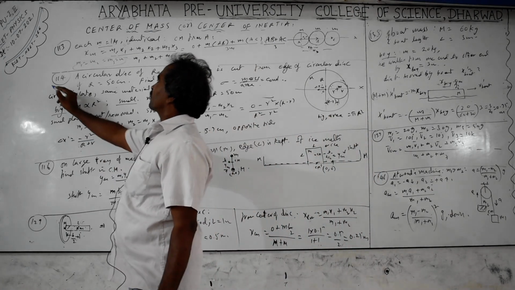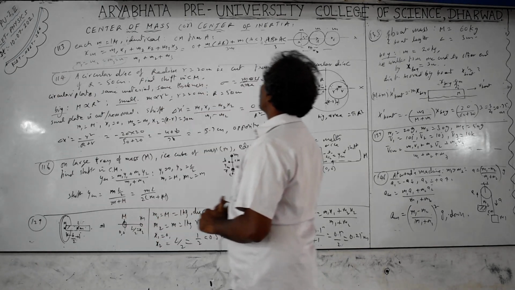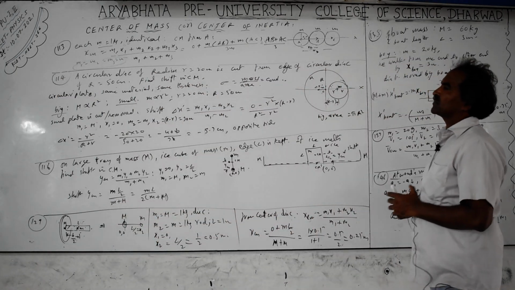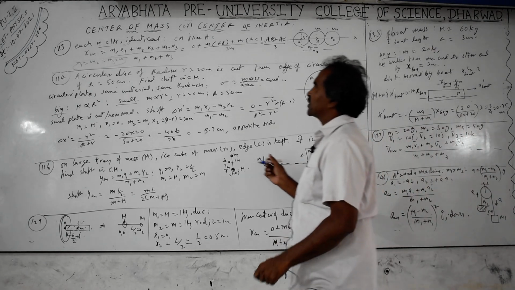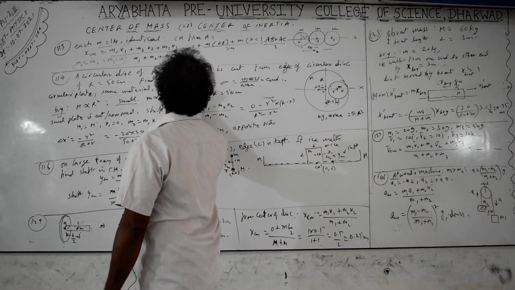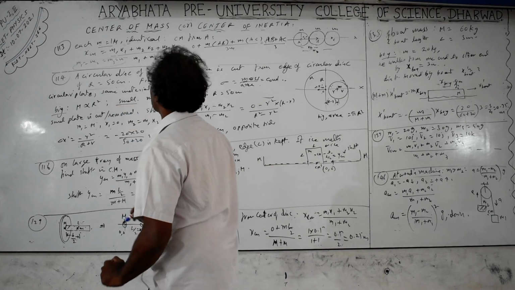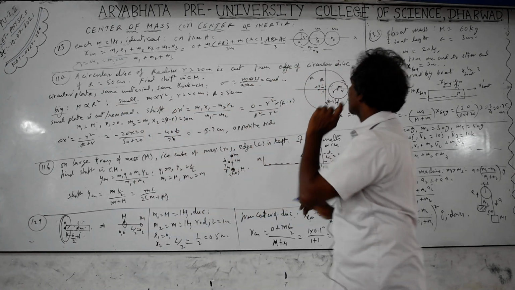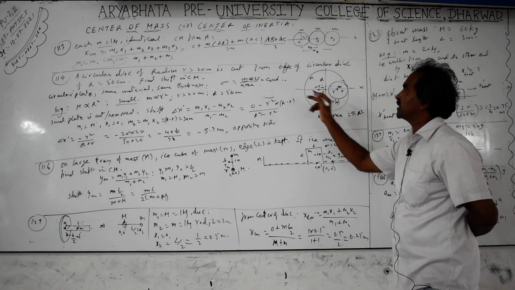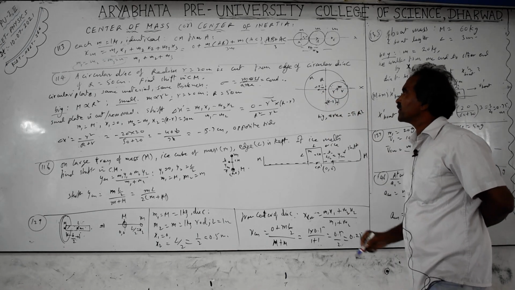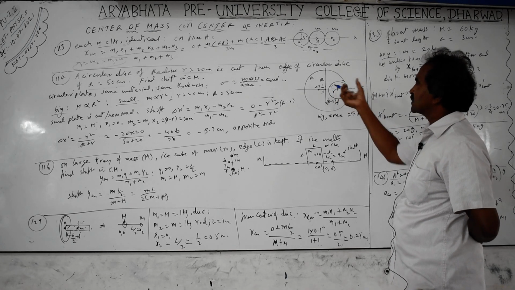Next, 114: a circular disc of radius r is cut from the edge of a circular disc of radius 50 centimeters. Small r means a 20 centimeter disc is cut from the big disc of radius 50 centimeters. Find the shift in the center of mass. If you are cutting and making a hole here, the mass will be more on the other side, so the shift will be towards the larger mass side. So the shift will be on the opposite side you have to take.